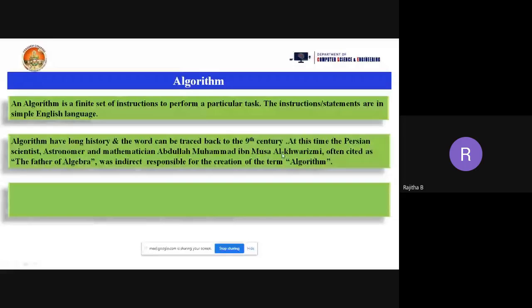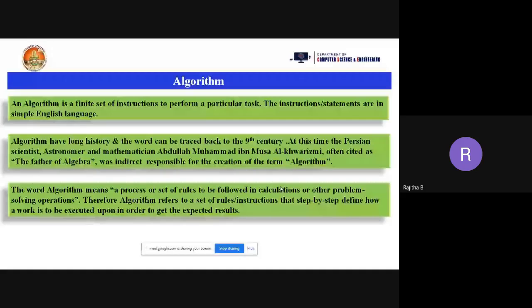The word algorithm has one more definition: a process or set of rules to be followed in calculation or other problem-solving operation. Yes or no? Suppose I have given the statement that I need to find out the prime numbers between 1 and n. So this is my problem. How to calculate the prime numbers, we need to create the process and write down a set of rules for how to find the prime numbers from 1 to n. We have some logic. Suppose I give one more statement: I want to find out the Fibonacci series.